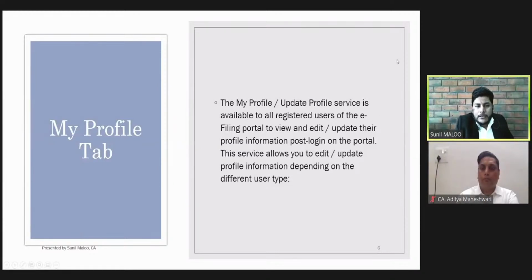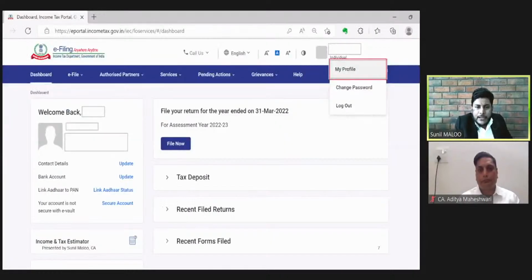My Profile is a tab which provides facility to the assessee to update profile, a service available to all the registered users. First of all, this facility is available only to the registered users. And by this profile tab, we can view and edit our profile information relating to the contact details, email IDs, and everything.